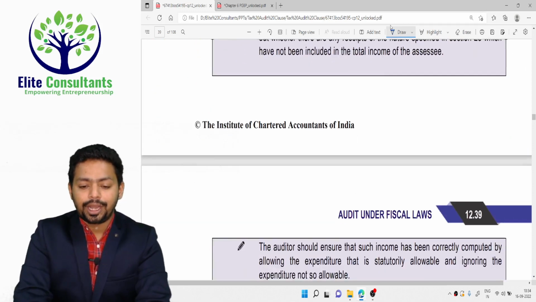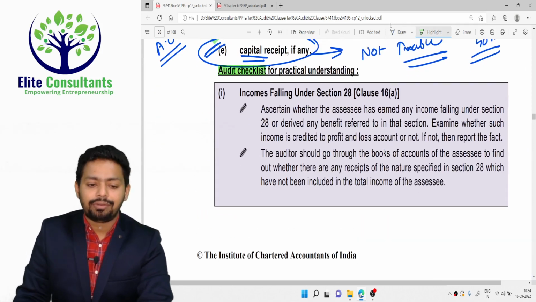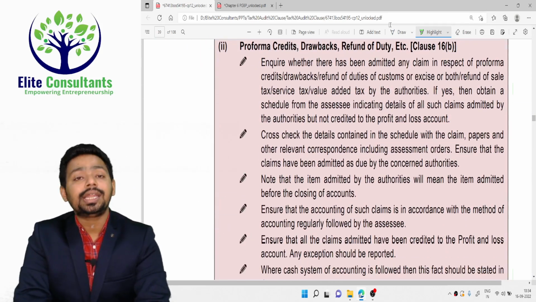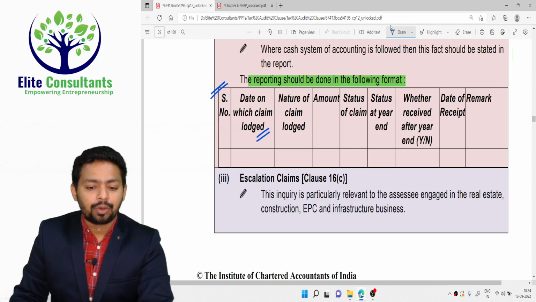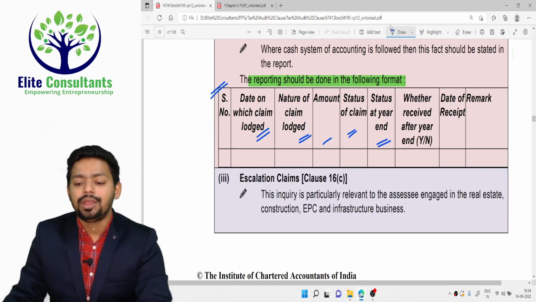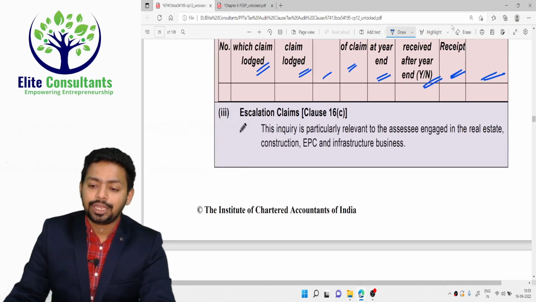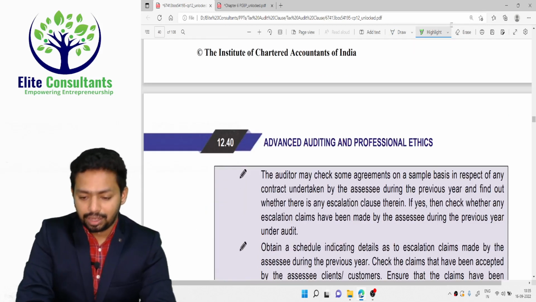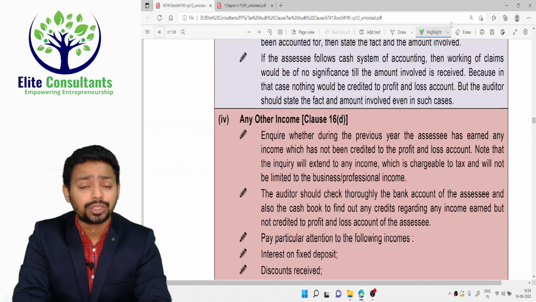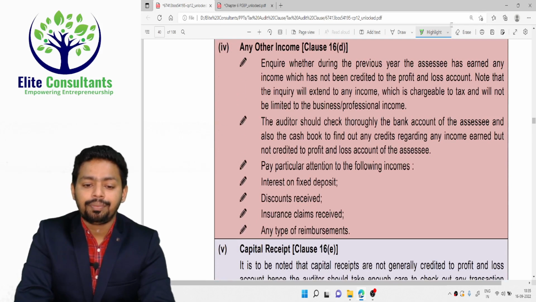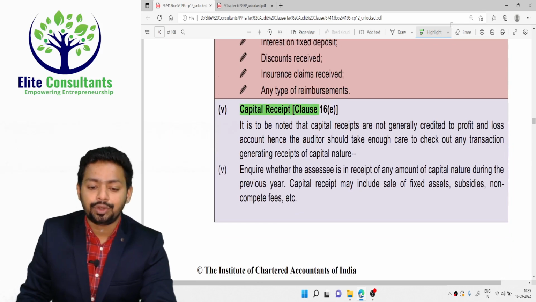Okay, and an appropriate accounting and auditing checklist is there. Whatever I have discussed, only that is written here. You have to maintain a detailed proforma, technically, for customs. For customs there is a proforma: customs refund, date on which claim was lodged, that is for duty drawback, nature of claim, amount, status of claim stated at the end of the year, whether the claim is received after the year end or not, date of receipt, any specific remark. For escalation claim also they have given this dedicated thing to be looked into. To understand escalation claim, you need to understand construction costing and construction companies' accounting. Any other income, and specifically capital receipt, you need to focus upon.